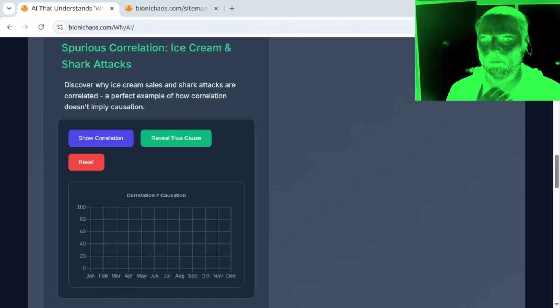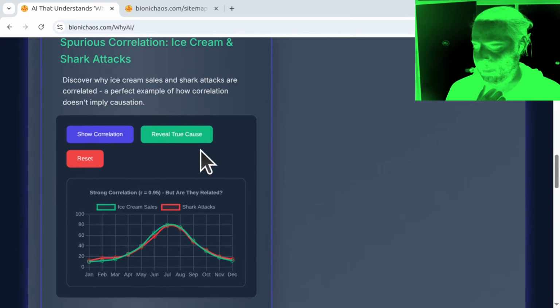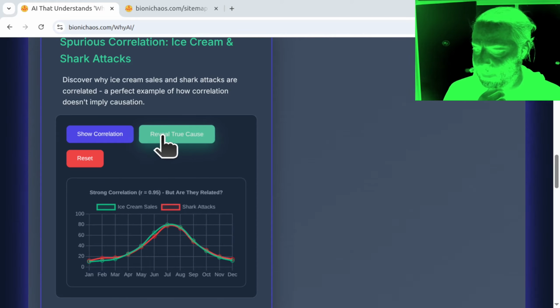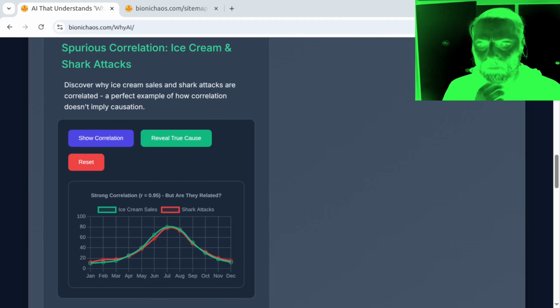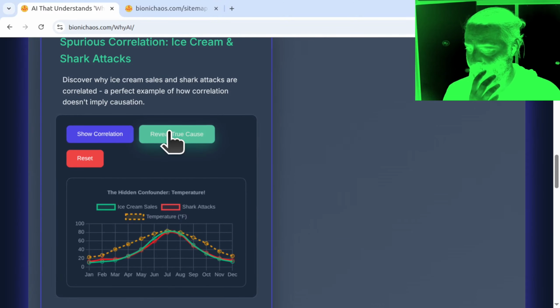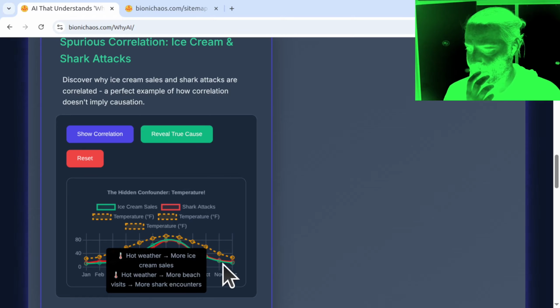When you run the simulation, I'd expect the Show Correlation button to display the correlation between ice cream sales and shark attacks on the chart, likely showing a similar trend line for both. Does that sound right? Okay, keep going. That sounds right. What do you expect to see when I press the Reveal True Cause button? Pressing Reveal True Cause should explain the underlying reason for the correlation. Most likely, it will point to a third variable, such as warmer weather, which leads to both increased ice cream sales and more people swimming in the ocean, thus increasing the likelihood of shark attacks.